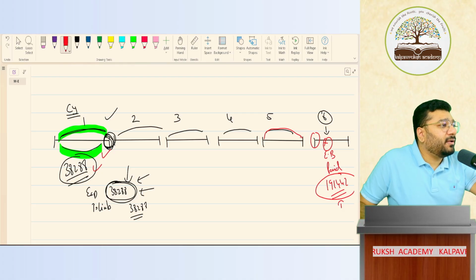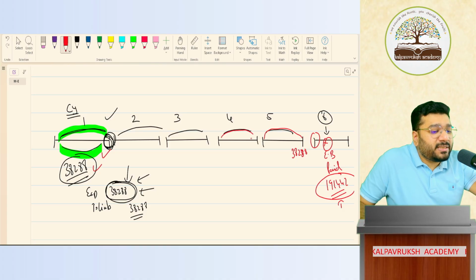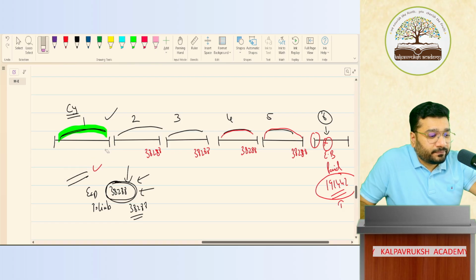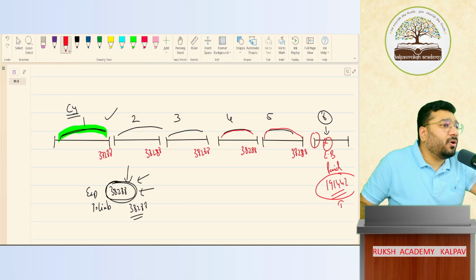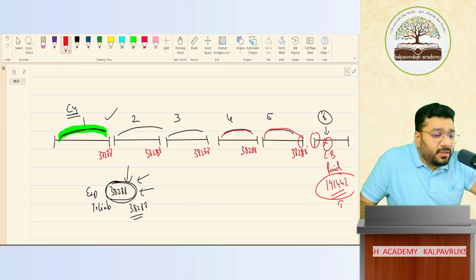During this period, what employee benefit is getting accrued? 38,288. Yes or no? During this period, how much is getting accrued? 38,288. And here also 38,288. Yes or no? This money, I'm creating provision on 31st of March.